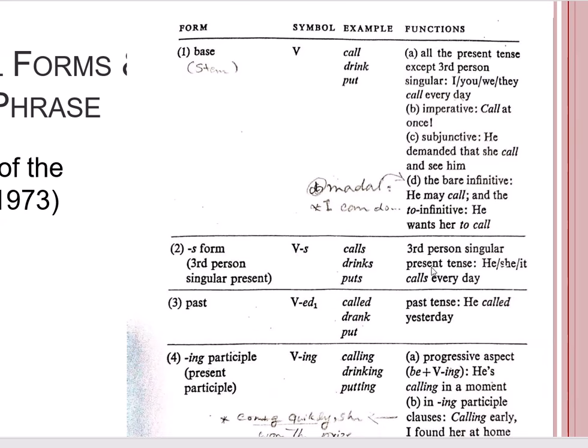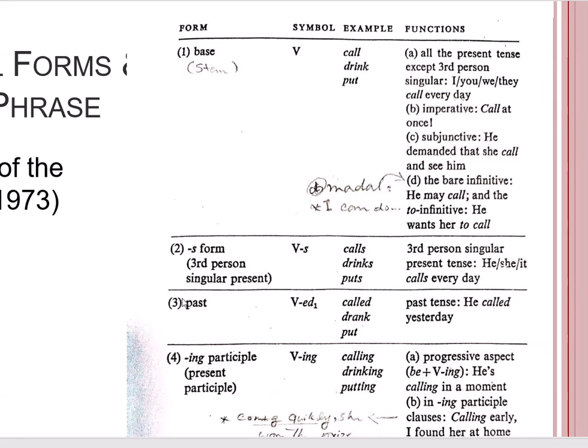The only case where we have the verb appearing in the S form is where we have the present simple and the subject is the third person singular, with pronouns such as he, she, it, and what comes instead of them, we may call them pronouns or proforms: he, maybe Ali, or she, my mother, it, for example, the cat, the butterfly, and so on. And the verb would be in the S form. He, she, it calls every day.